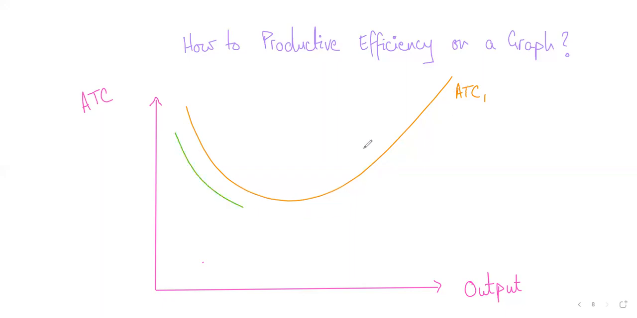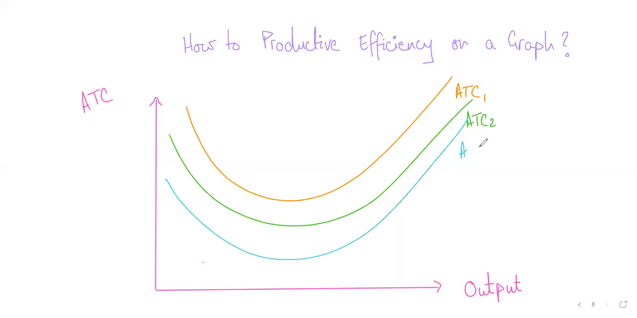Now let's say this is ATC 1 that I've drawn, the orange one. Then you have ATC 2, which is the green color, and then you have ATC 3, which is the blue color. Is this making sense? I tried to make parallel curves, but these might not be parallel, so I'm sorry about that. Okay, so think about this, students.